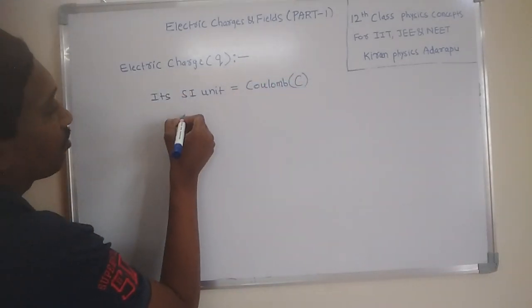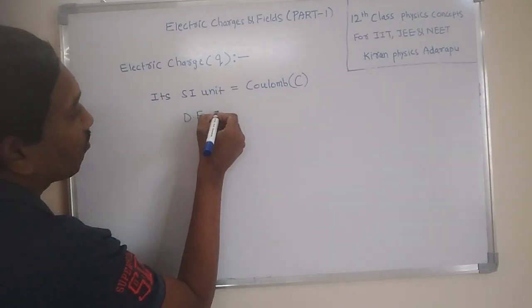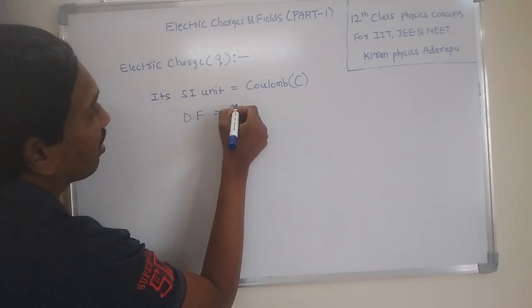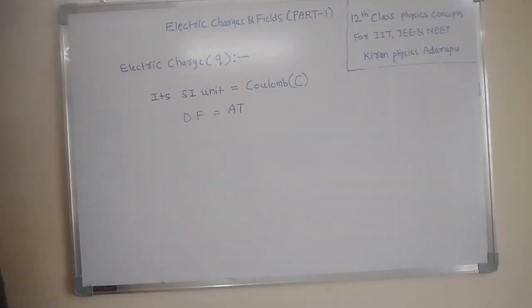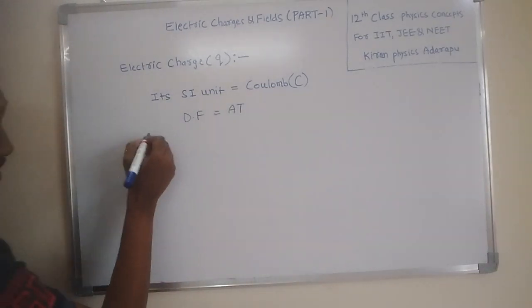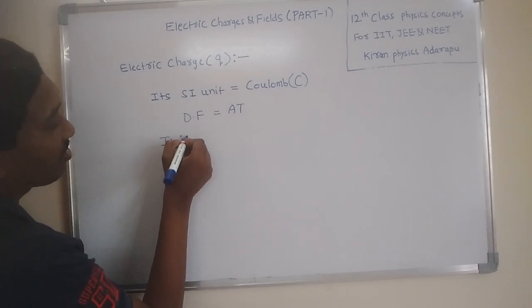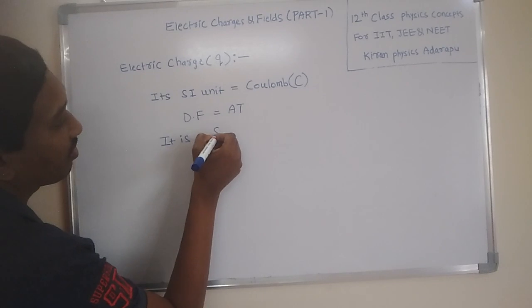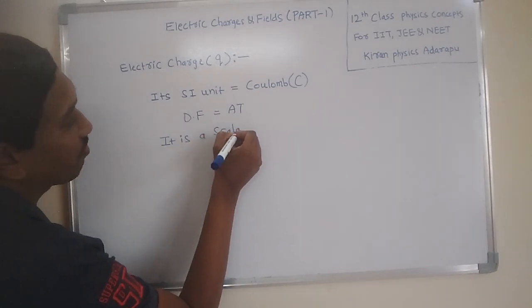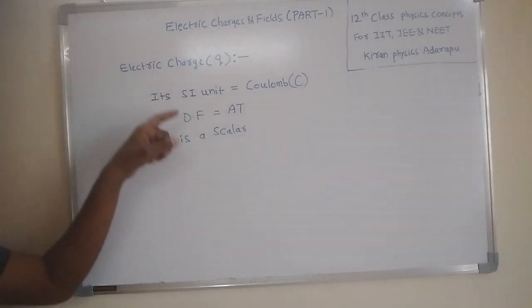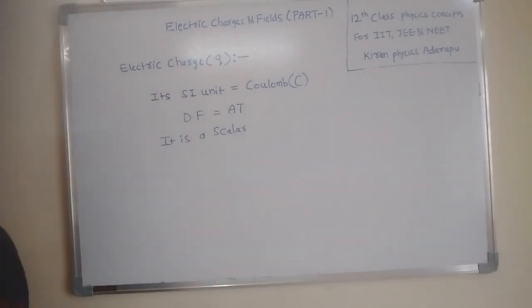Next, you want to understand the dimensional formula. Dimensional formula of electric charge is AT. Next, one more important point: electric charge is a scalar. It is not a vector. In electricity, which parameter is scalar and which is vector is very important. Electric charge is a scalar. It is not a vector. It has only magnitude but no direction. That's why it is considered a scalar.